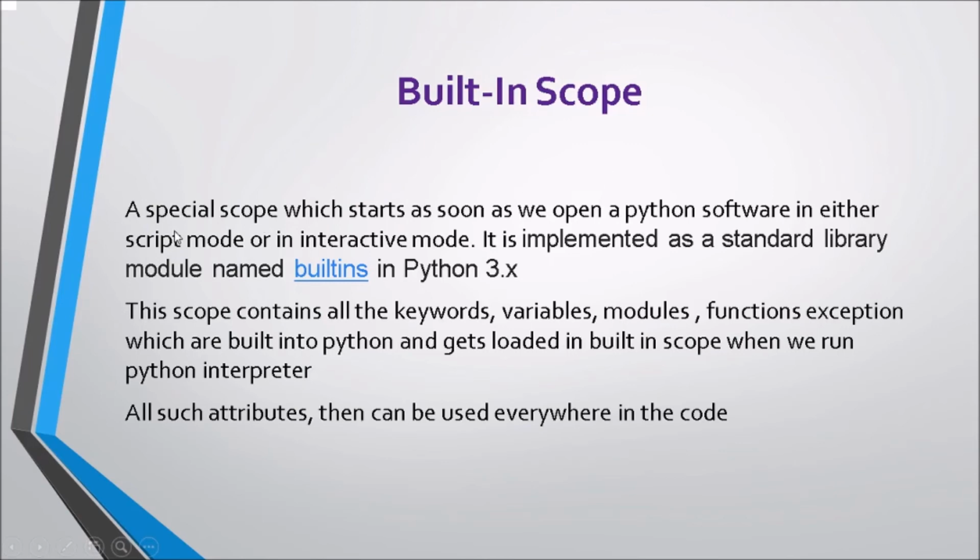Coming to built-in, it is a special scope which starts as soon as we open Python software in either script mode or in interactive mode. It is implemented as a standard library module named builtins in Python 3.x. This scope contains all the keywords, variables, modules, functions, exceptions which are built into Python and gets loaded in built-in scope when we run the Python interpreter. All such attributes can then be used everywhere in the code.